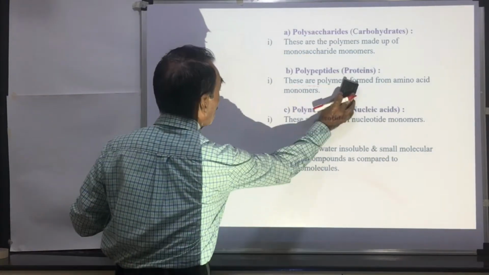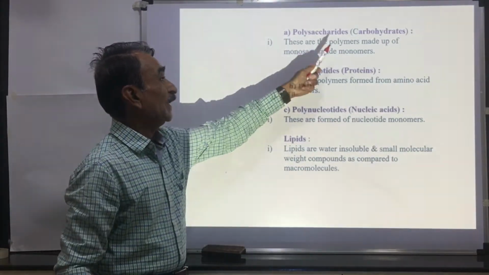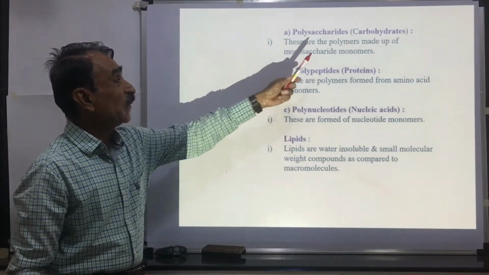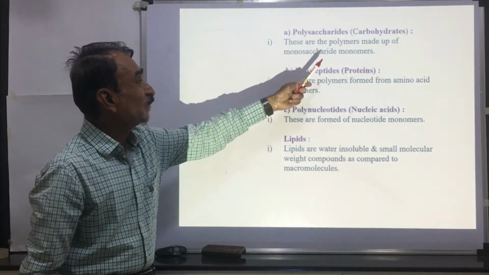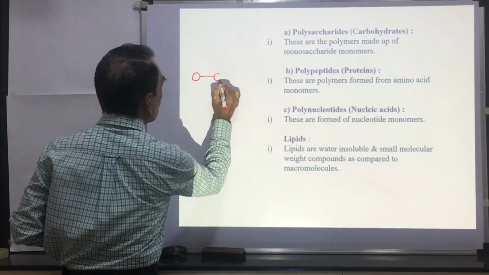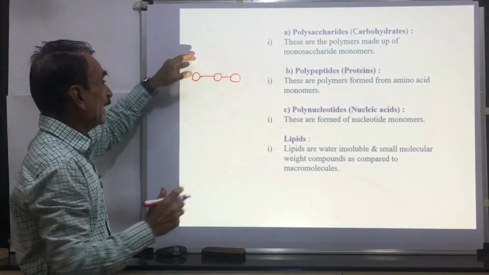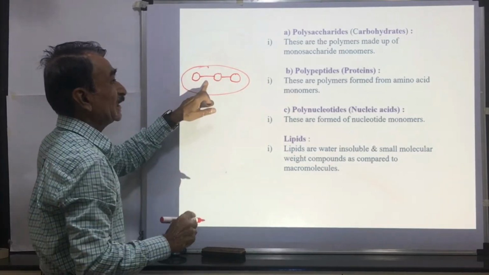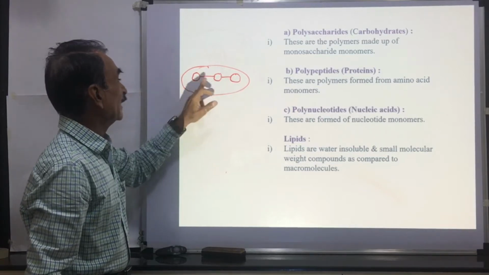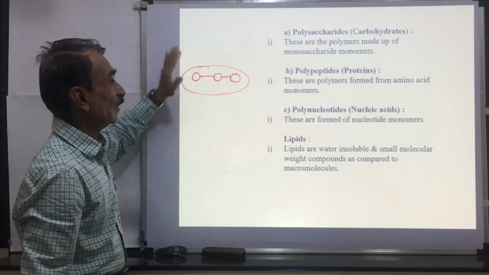Then we shall see polysaccharides. Macromolecules are of 3 types: polysaccharides, polypeptides, and polynucleotides. These polysaccharides are the carbohydrates. These are polymers made up of monosaccharide monomers. These monosaccharides are simple sugars. These are linked together by a chemical bond, and there is formation of a polymer, and this polymer is a polysaccharide. Monosaccharides are joined together by a chemical bond, and there is formation of a polysaccharide.